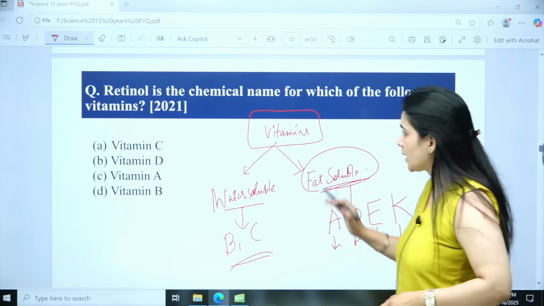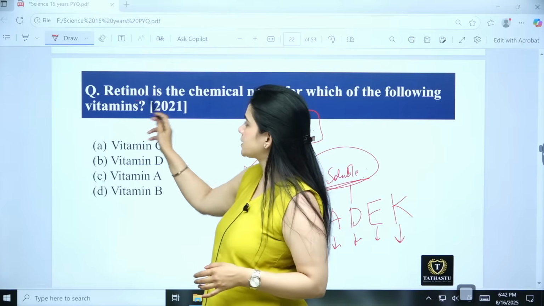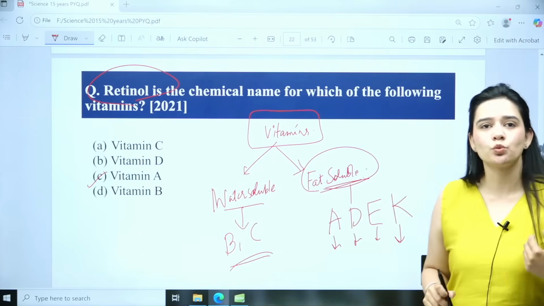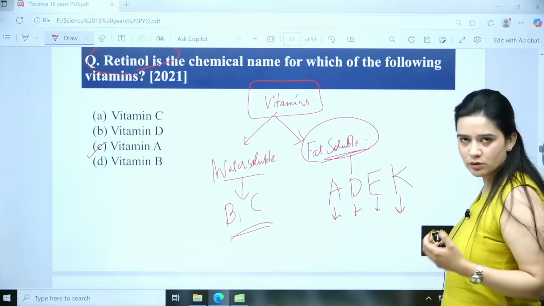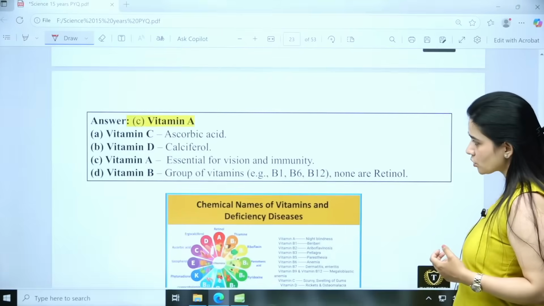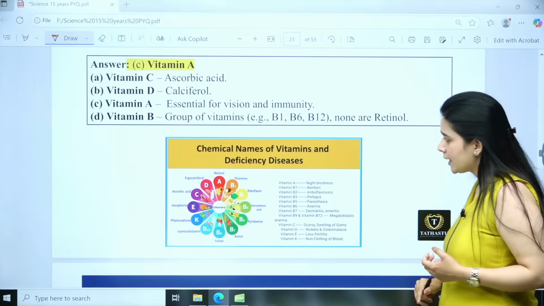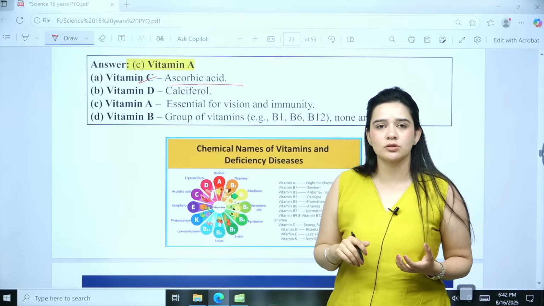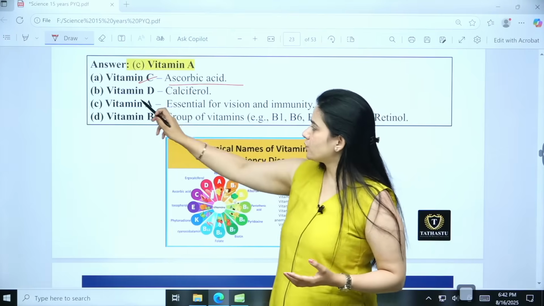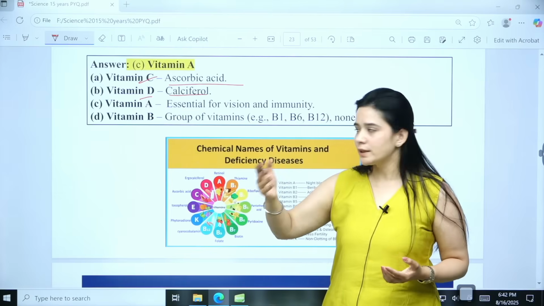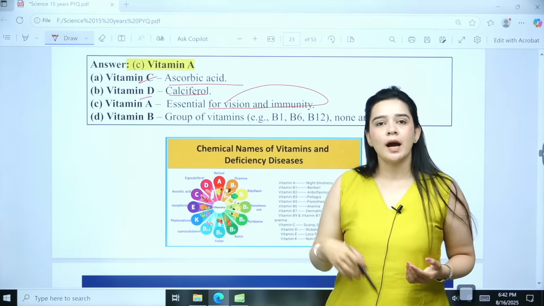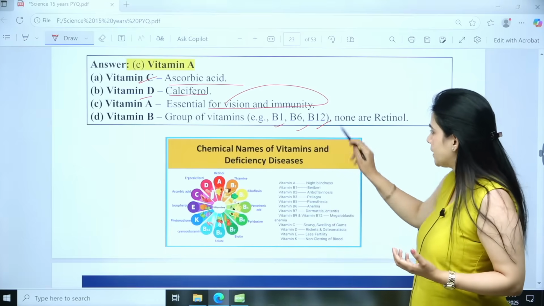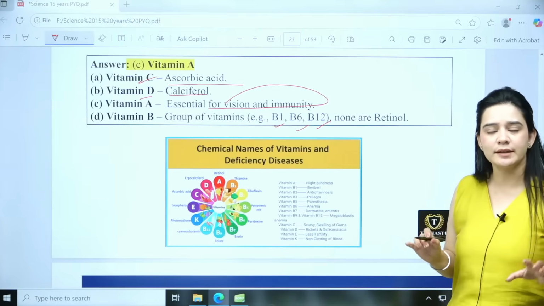Always remember that. Now here retinol is the one that is associated with vitamin A, and vitamin A is very important for your vision. So it is vitamin A. Other names, vitamin C is mostly called ascorbic acid. Then vitamin D is calciferol. Vitamin A is essential for vision and immunity, and vitamin B has a group of vitamins, for example B1, B6, B12, but all of them are not related to retinol.